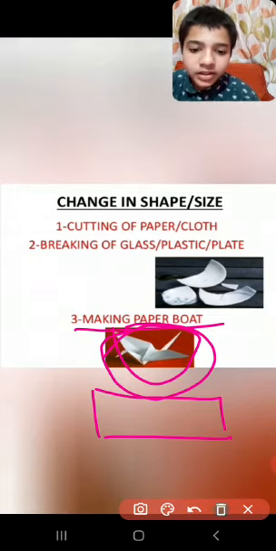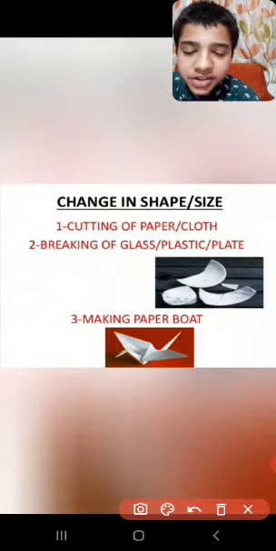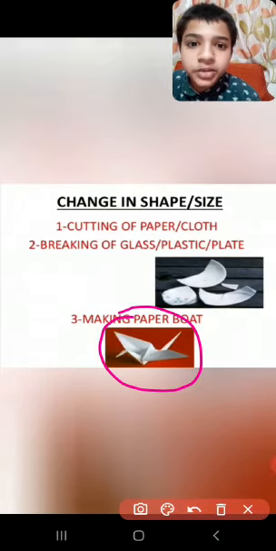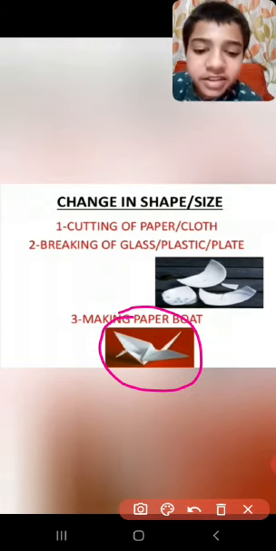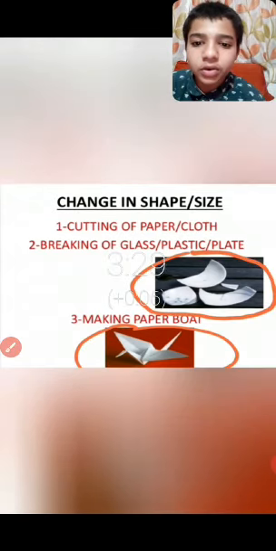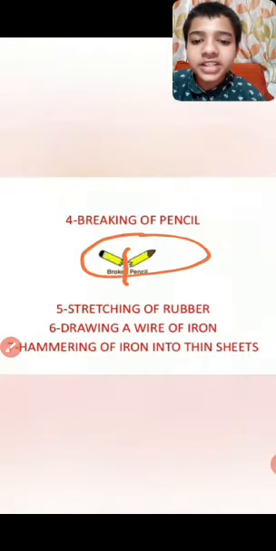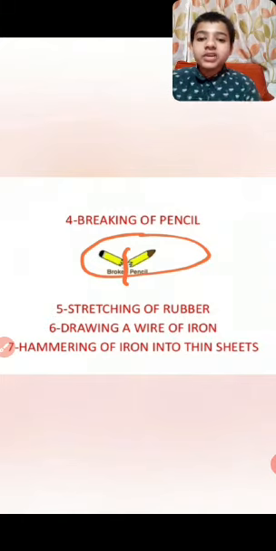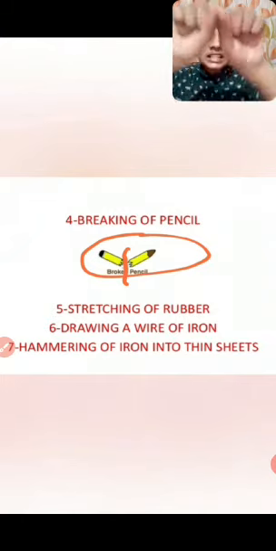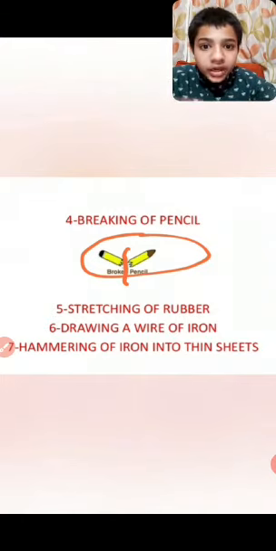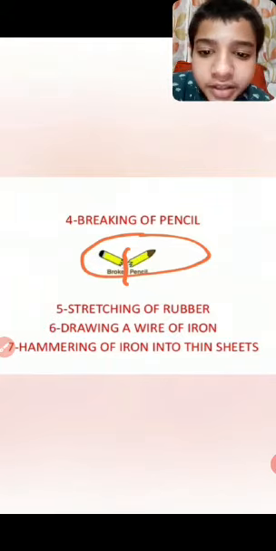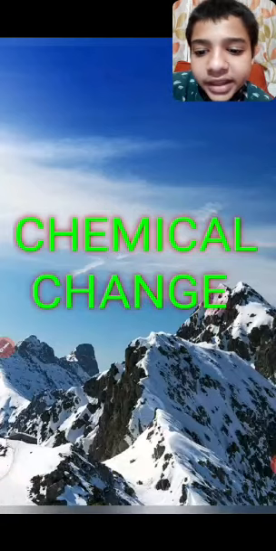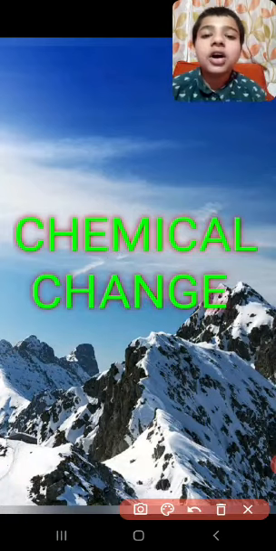That's why shape changes, and even size changes from big to small, or from small to big. Now take the example of a pencil. When you break a pencil, the size changes from big to small, and the shape changes too. So now we have finished physical change.